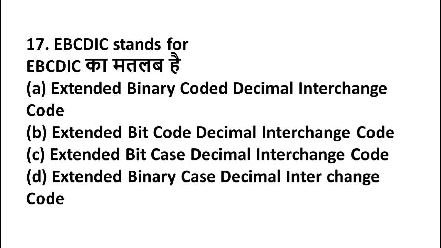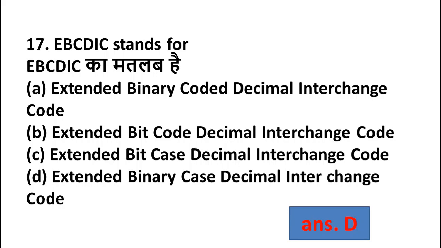EBCDIC stands for: option A, extended binary coded decimal interchange code; option B, extended bit code decimal interchange code; option C, extended bit case decimal interchange code; option D, extended binary case decimal interchange code. Friends, here the right answer is option D, extended binary case decimal interchange code.